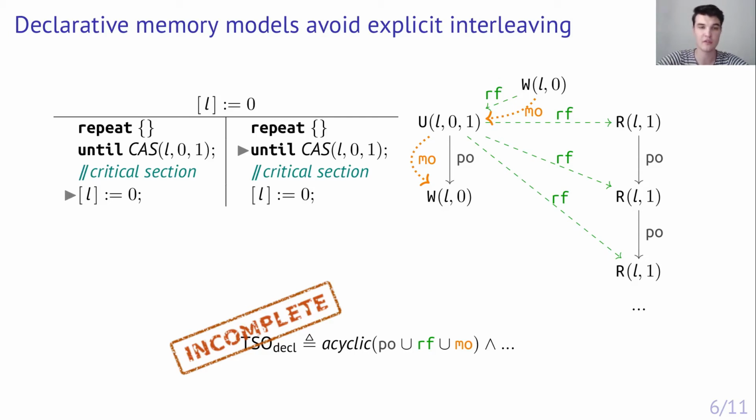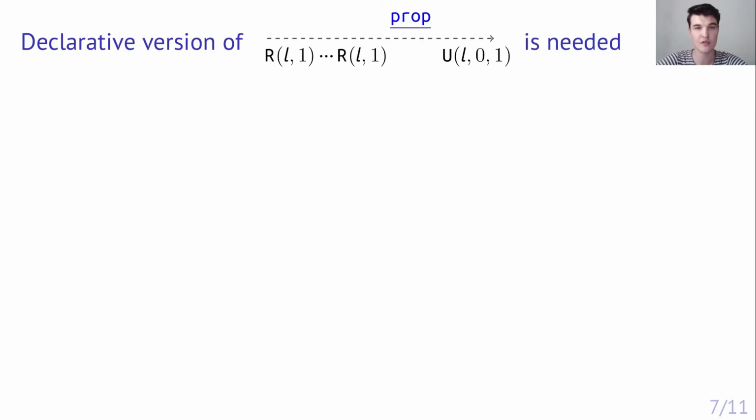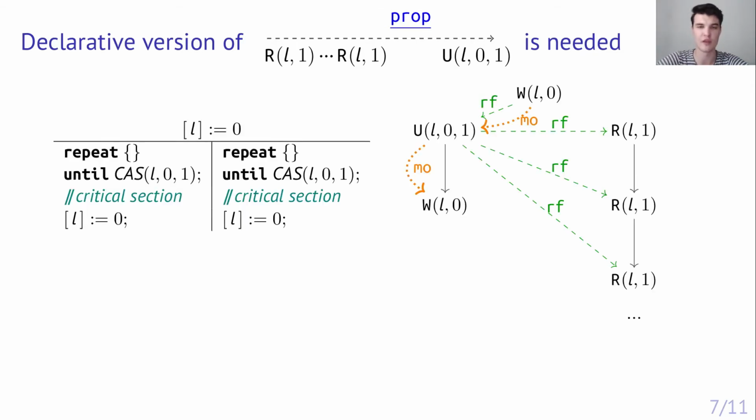To do that, let's observe that an execution graph only contains memory access events and doesn't contain propagation events. That is, to ensure fairness, we need to find a declarative counterpart for them. Let's analyze how an unfair execution graph looks. If the busy wait loop in the second thread never terminates, it produces an infinite number of read events, and each of them observes the value 1. Therefore, each of them reads from the update event from the first thread.